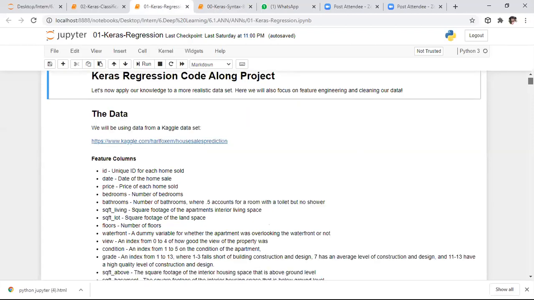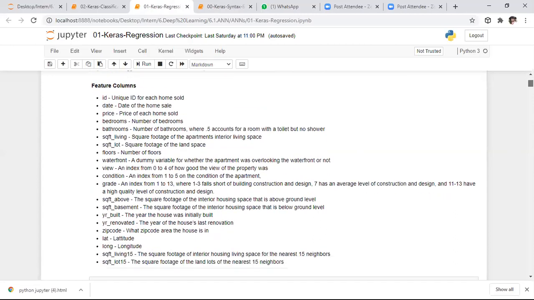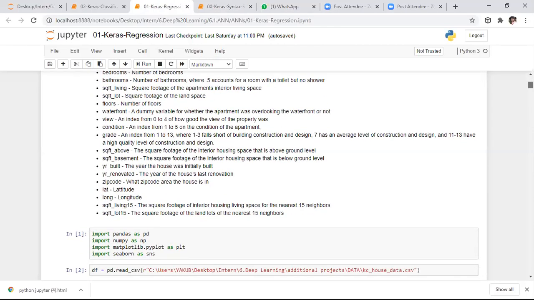Here we have these many features. If you want to know about the data set, I specified the link of Kaggle also, where you will get the complete information of this data set. To avoid that problem for you, here I specified all the features. Each and every column is specified with its purpose, and I specified the description for each and every column.